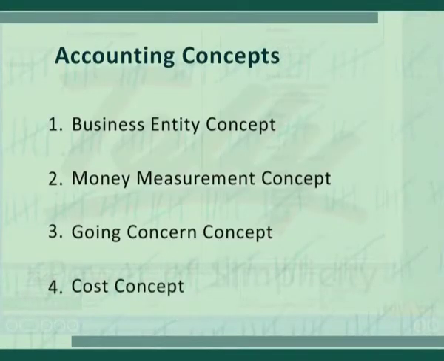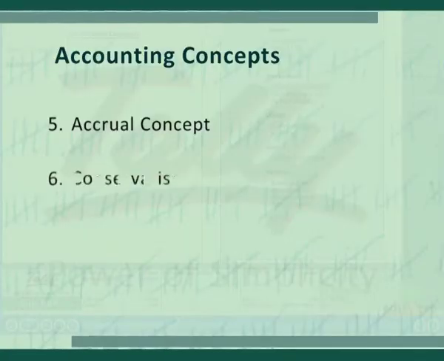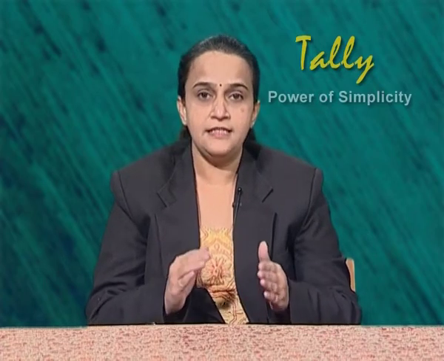Fourth, cost concept. According to this concept, while recording the resources of a business, it is to be recorded at their original cost. Fifth one is accrual concept. Under this concept, revenue is to be recognized only when it is earned. Sixth one is conservatism. It is a doctrine of prudence. According to this doctrine, a business should have an accounting policy for anticipating possible future losses, not for future gains. For example, provision for bad and doubtful debts.